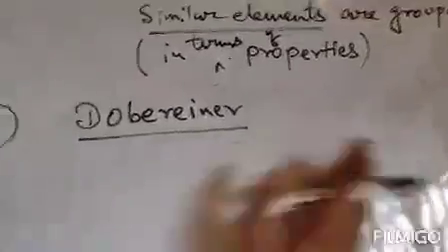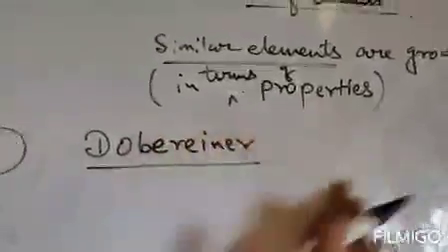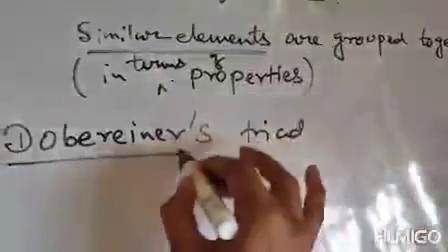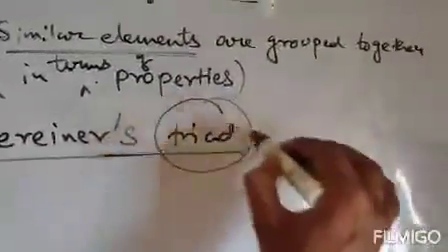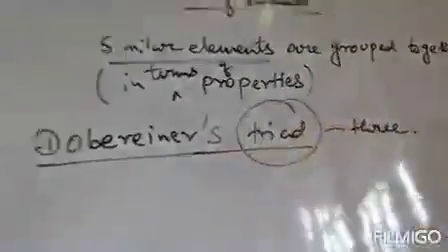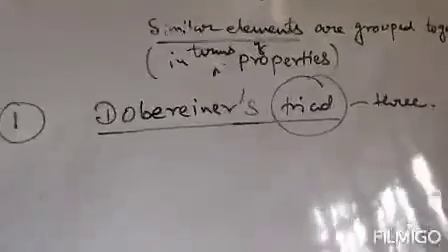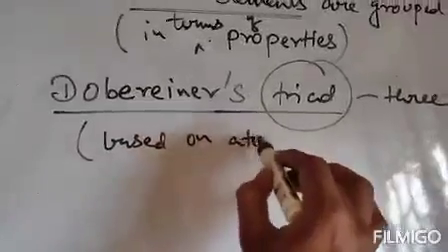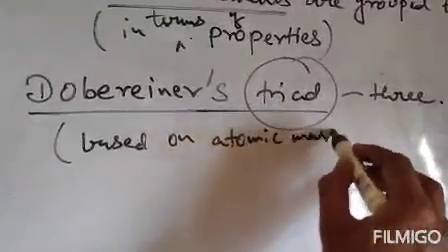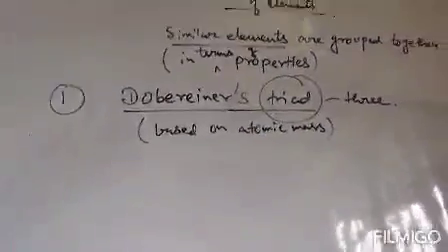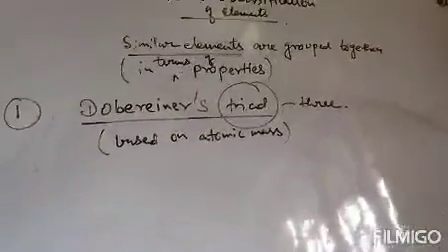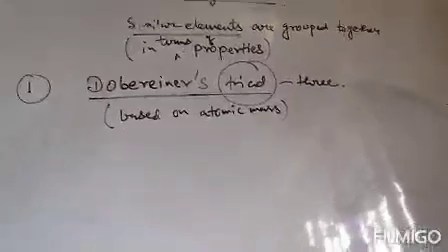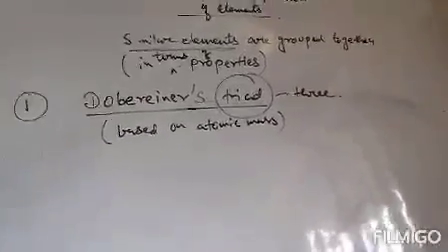So he formulated a law, and his law is named Dobereiner's triad. Triad means three. And this law is based on atomic mass. He formulated this law on the basis of atomic mass. That means on the basis of atomic mass, he classified three elements together. That means he is making a group of three.